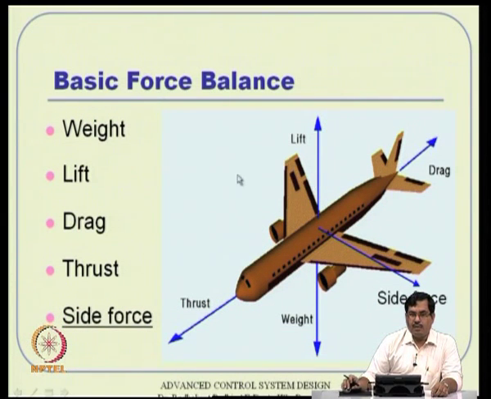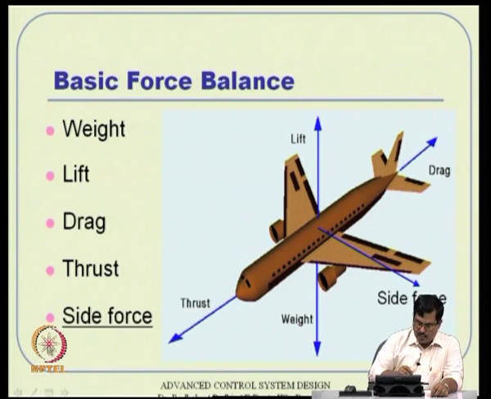Now for a quick review, what we saw there as force balance is weight, lift, drag and thrust. Also remember that there will be a side force component, which we typically neglected, assuming it to be 0. Thrust is normally aligned perfectly to the nose, that is by design. But drag you do not have a choice typically. Drag is opposing the velocity vector, and the velocity vector need not always be aligned to the vehicle nose. It can be inclined, and once it happens that way, let us say,